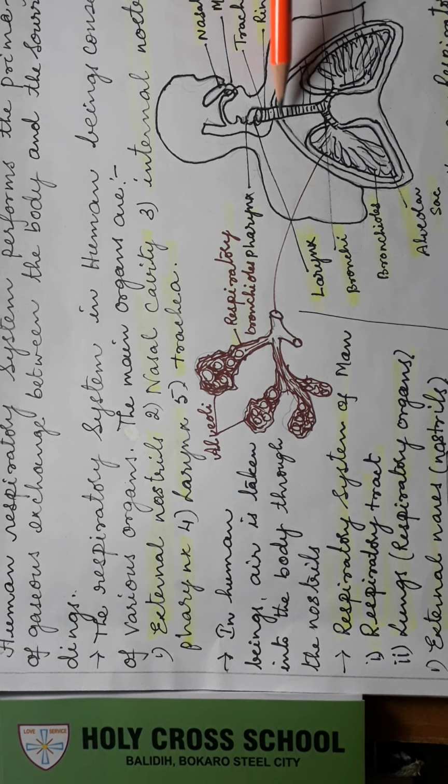You can observe in your house washing machines also, the outlet pipe has rings like that. It's not a straight pipe. A pipe with rings gives support. If it is only straight, it will not give support and is easily collapsible. So this is the trachea, with ring-like cartilage which prevents collapse. One mark: why does the trachea have rings, or why will the trachea not collapse? That is the reason.